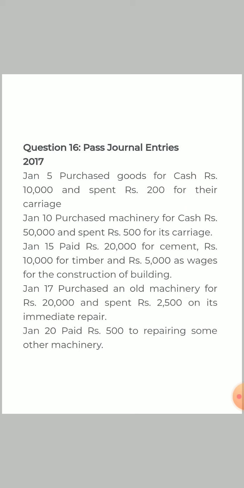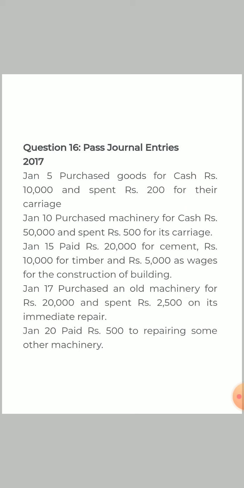Next is paid 2,000 for cement, 10,000 for timber, 5,000 wages for construction of building. Now all this expenditure is for the construction of building, for acquisition of a fixed asset. All these will be debited to building account only. Building account will be debited by 35,000. Cement, timber and wages will not be individually debited, but instead of that, building account will be debited by 35,000 and cash will be credited by 35,000.